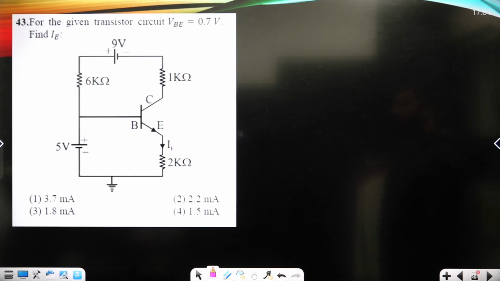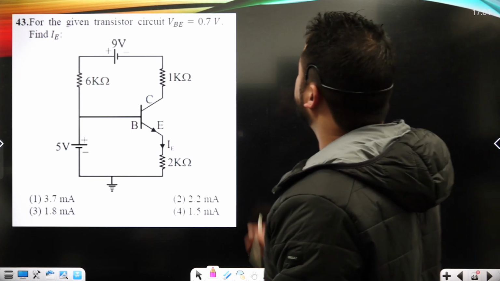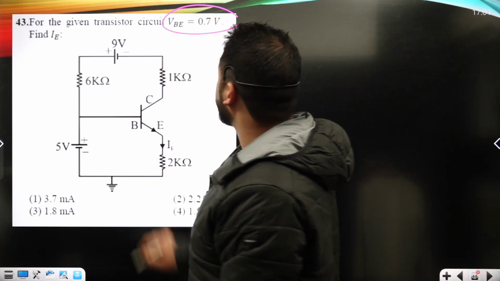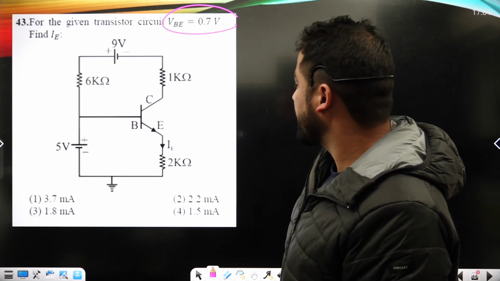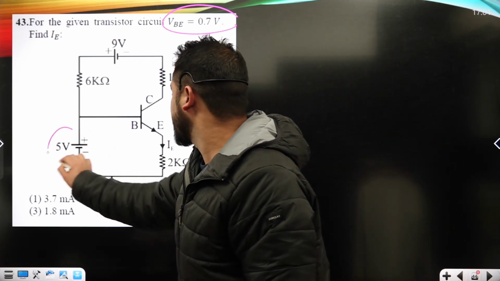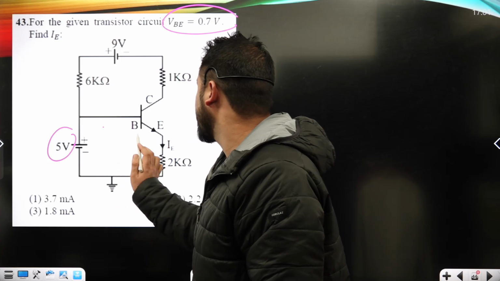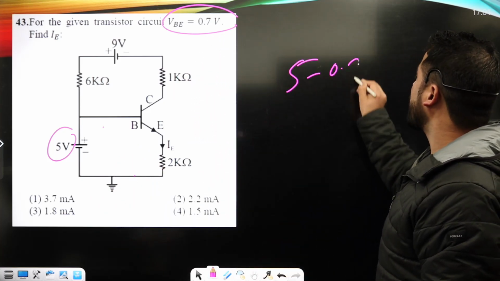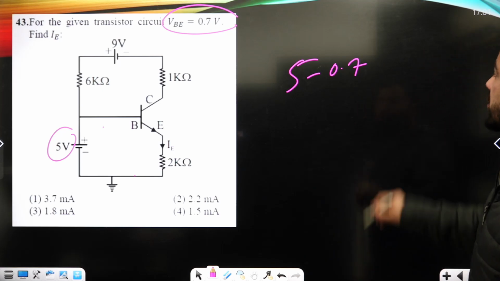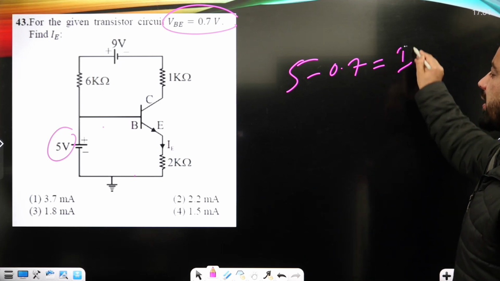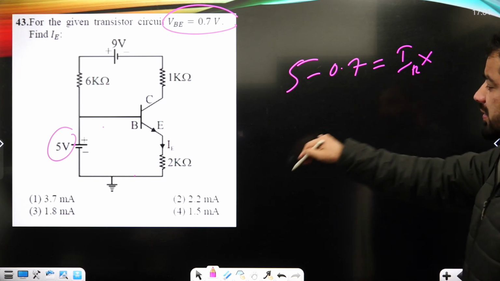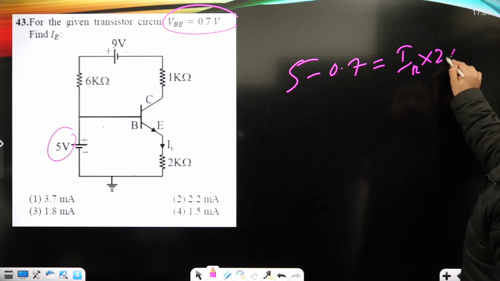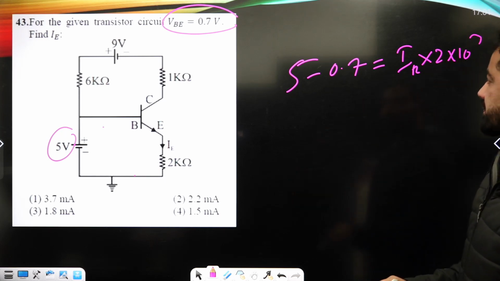So here for a given transistor circuit VBE, base emitter voltage is 0.5, find IE. So here it is 5, base emitter is going to be 5. So if I use the Kirchhoff's law, that's 5 minus 0.7, it is equal to IR times the resistance, that's equal to here 2 into 10 to the power 3, okay?